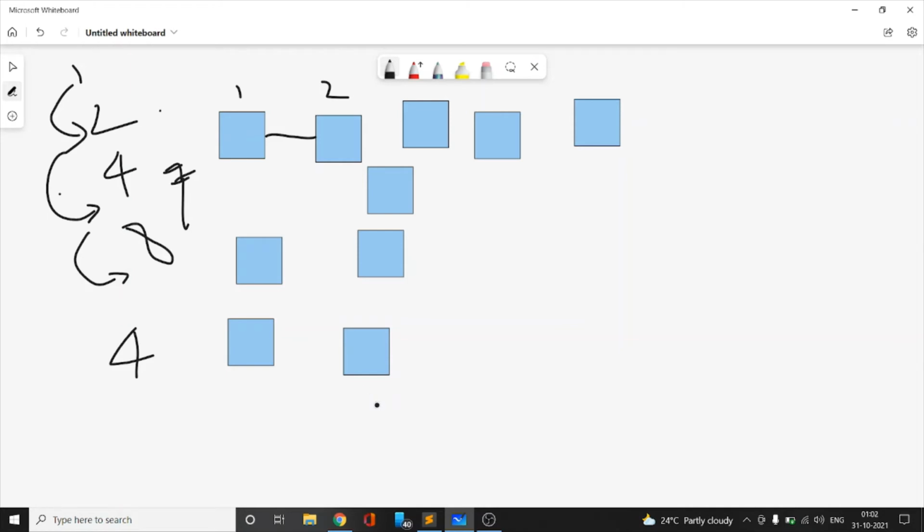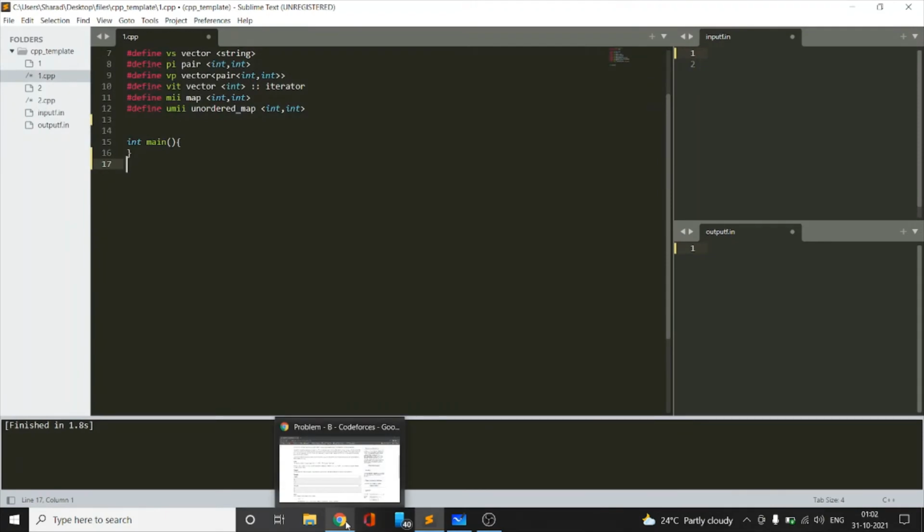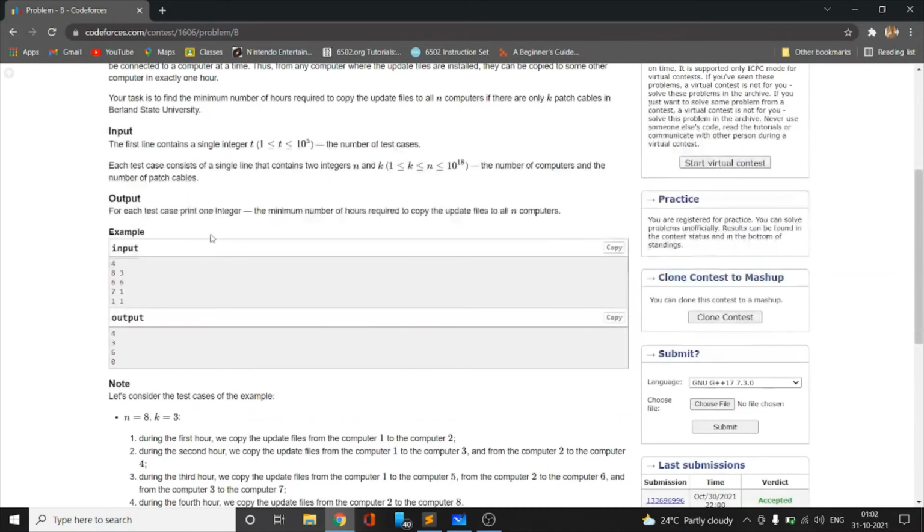So let's now go to the coding part of the problem. So we'll open our editor. Let's take a look at the input. We are given a single integer t, the number of test cases, and two integers n and k for each test case.